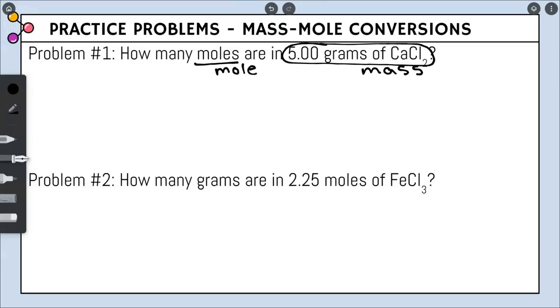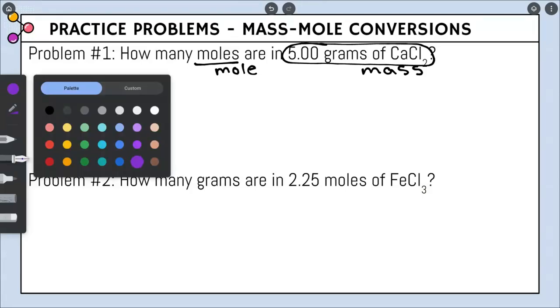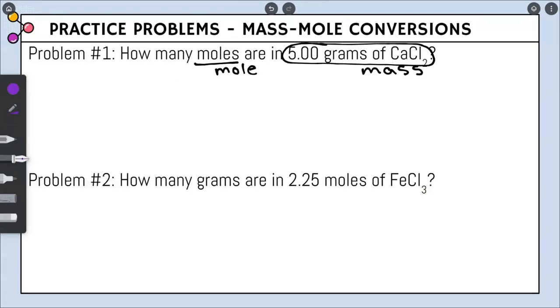So now that we know what we're starting with and what we're going to, let's rewrite what I circled: 5.00 grams of CaCl2.